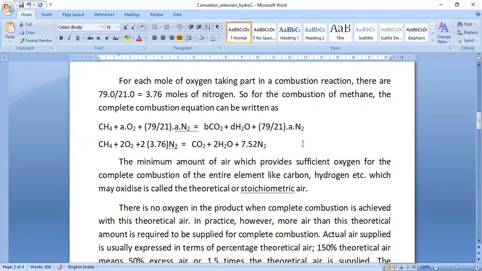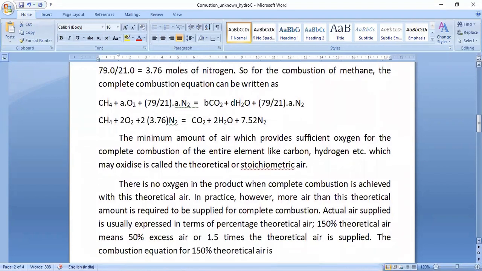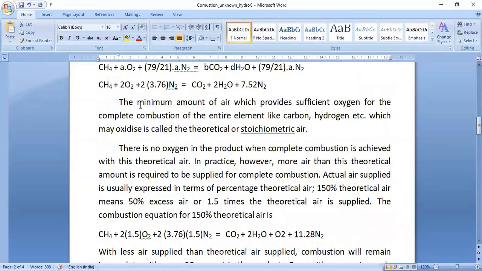This combustion equation is known as the chemically correct combustion equation, and the amount of air required is known as the chemically correct amount of air, or the theoretical air. The air-fuel ratio in this case is known as the stoichiometric air-fuel ratio. And what is the meaning of complete combustion? Complete combustion means that all carbon converts into CO2 and all hydrogen converts into H2O.